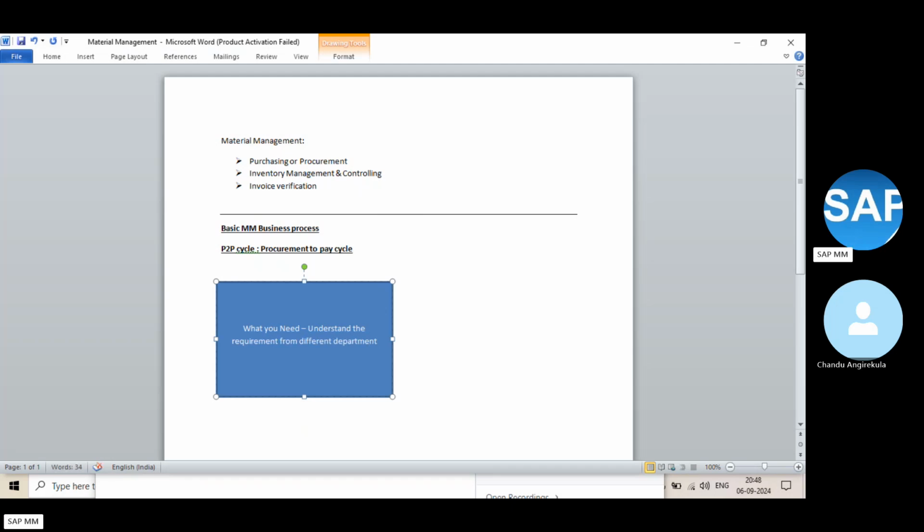Because HR, finance, plant maintenance are all there. What does the plant maintenance team require? Maybe they require water, and they need some diesel or some chemicals, because they have to do chemical cleaning of the tankers with some specific items, right? That needs to be bought from outside. So the requirement from project systems or plant maintenance is different again. First you need to understand what you need.